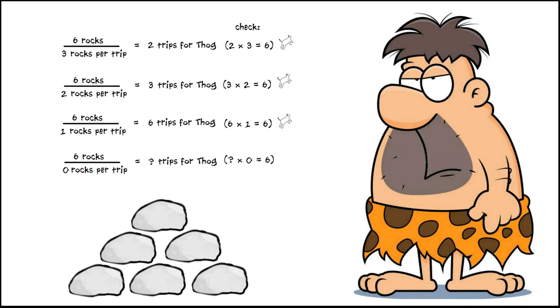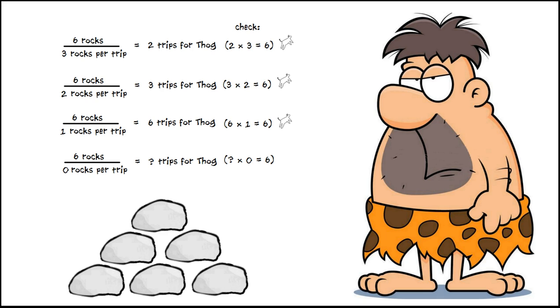Now, clearly the answer is not 0. 0 trips carrying 0 rocks does not move the 6 rocks. It doesn't move any rocks, just like any other number doesn't move any rocks. Well, so there is no number that works. What about infinity? Is that the answer? Well, let's think about that for a second. Let's look at that. Okay, is 6 divided by 0 infinity?